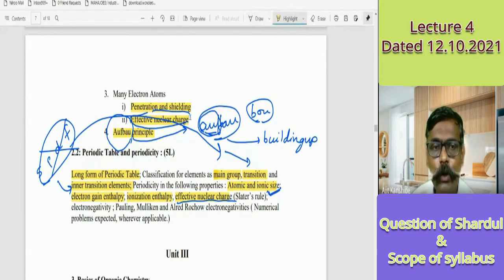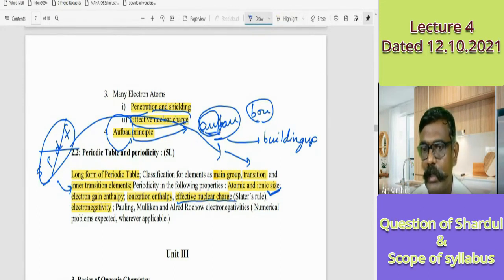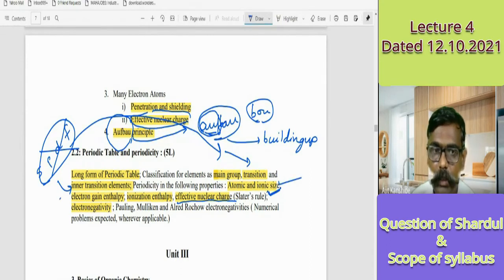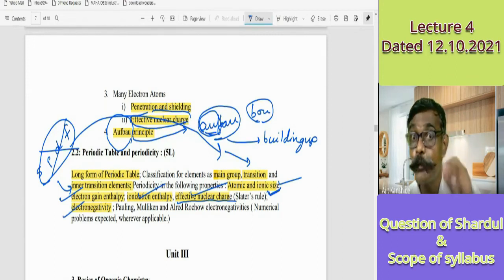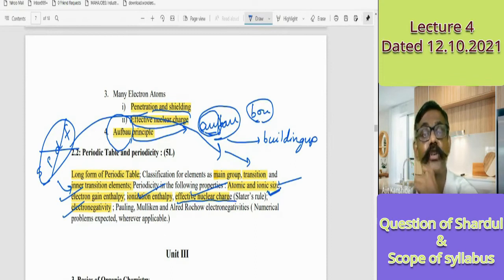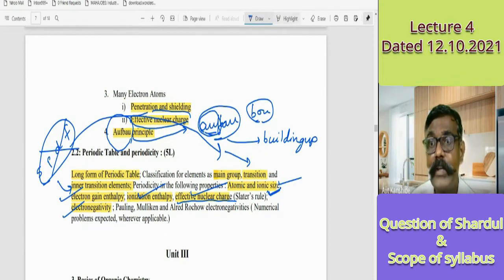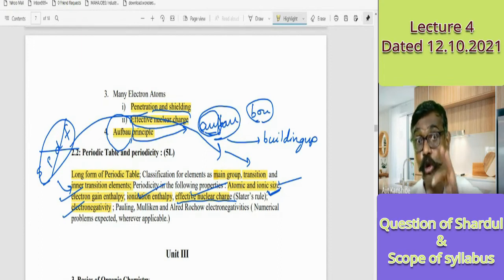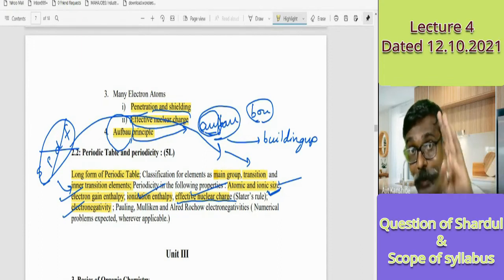Next point, electronegativity. Which properties are you studying? Atomic and ionic size, electron gain enthalpy, ionization enthalpy, effective nuclear charge, electronegativity. These are physical properties and you are studying their variation. Electronegativity can be measured by different methods. Three methods are in the syllabus, but in total 27 methods are there to measure electronegativity.